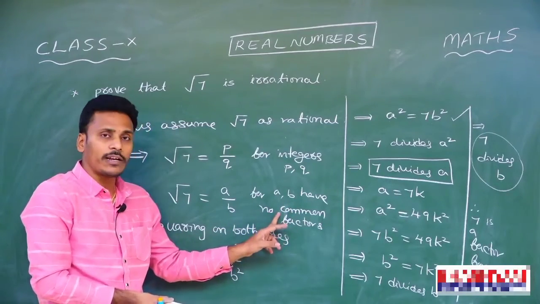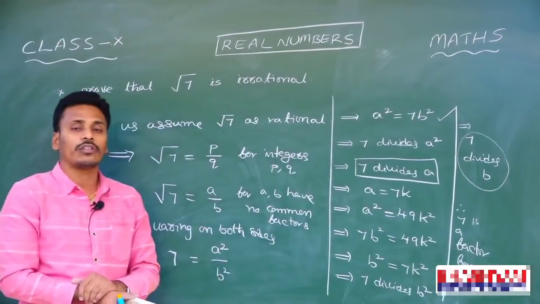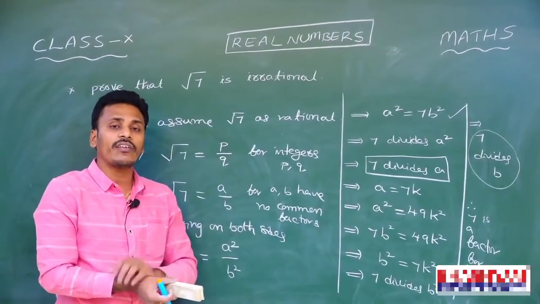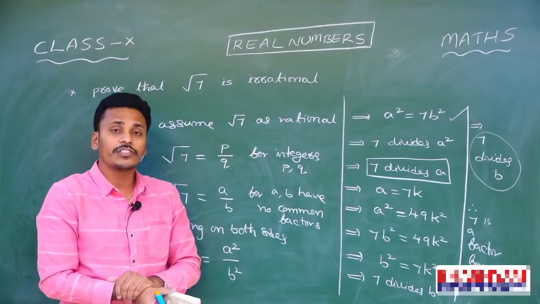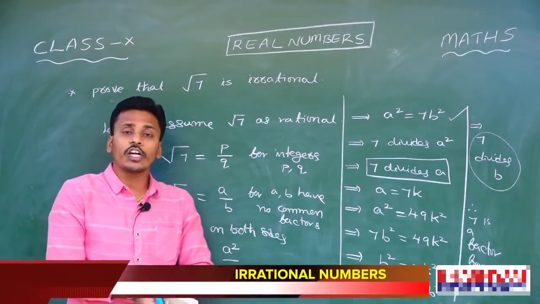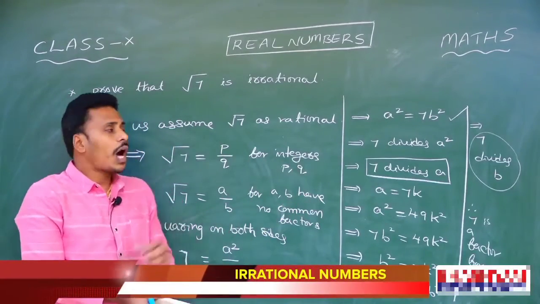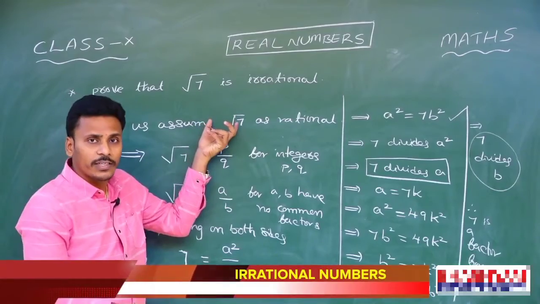Then this statement is contradicted by the last statement that 7 is a factor for both a and b. Why are we arriving at these contradictory statements? Just because of our assumption. So at the end we conclude that our assumption is wrong to avoid this contradiction. What is our assumption?